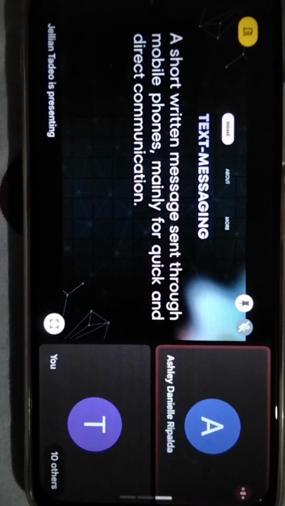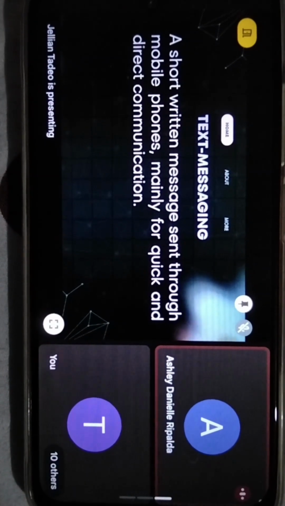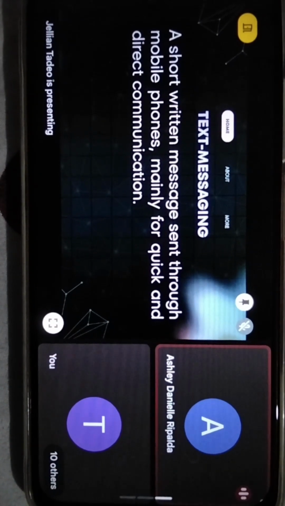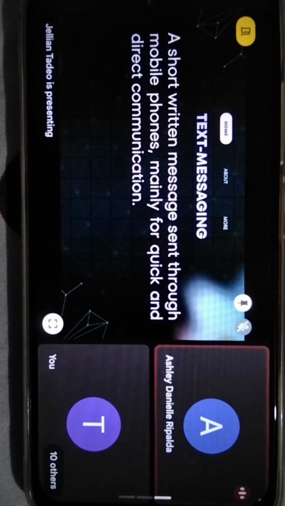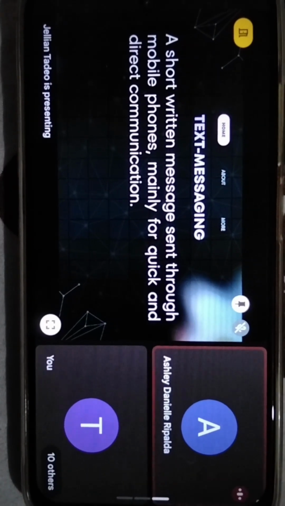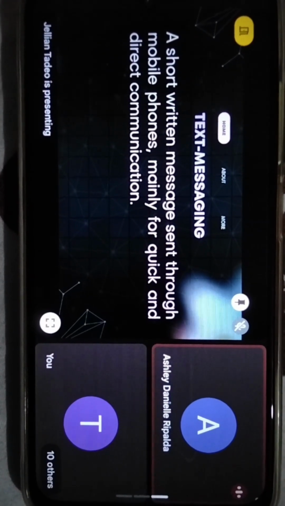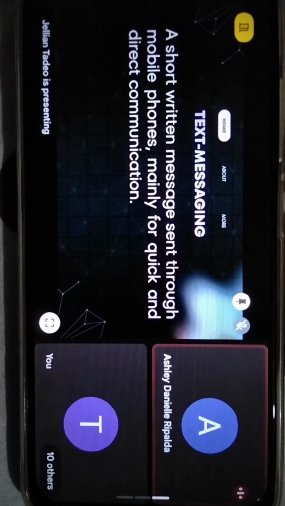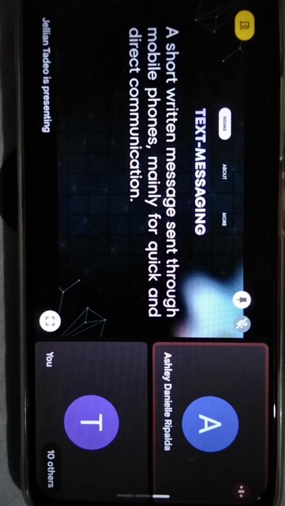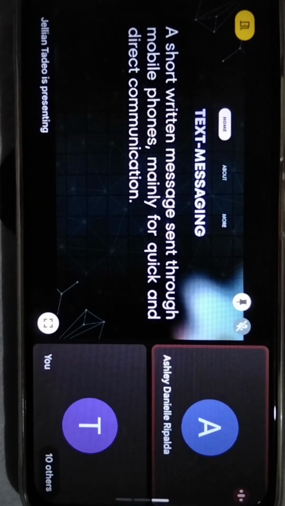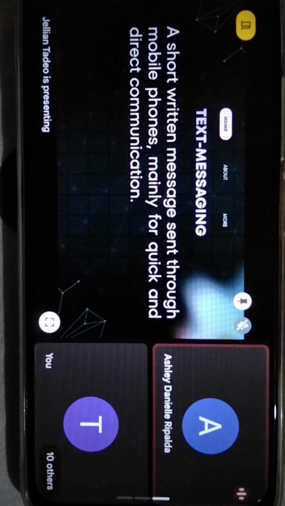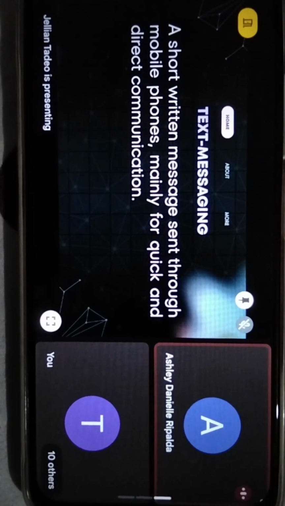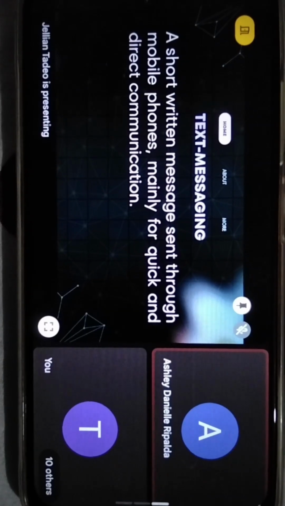What I understand is that these tools make communication faster and more convenient, whether for school, work, or personal use. Choosing the right mode and media depends on the situation. For example, email for formal messages, chat for quick updates, and video calls for face-to-face discussion online. That's all. Thank you. Very good, Miss Daniel.